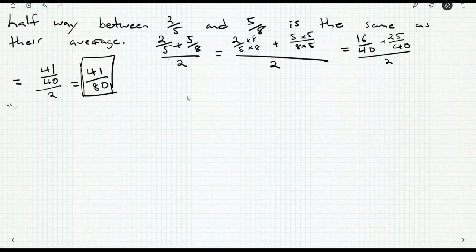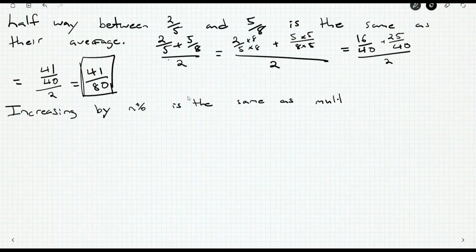What do we want to say here? I'll explain this by saying increasing by, let's say, n% is the same as multiplying by 1 plus n% out of 100%.